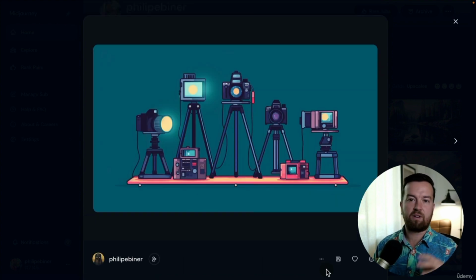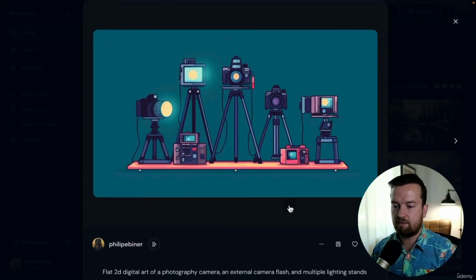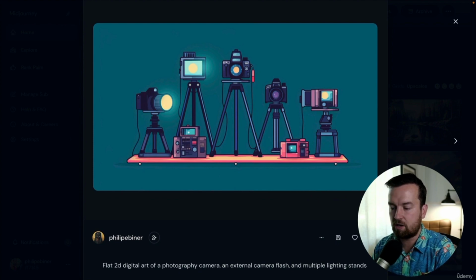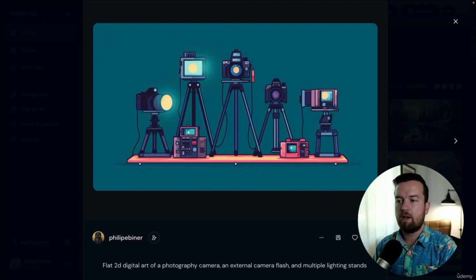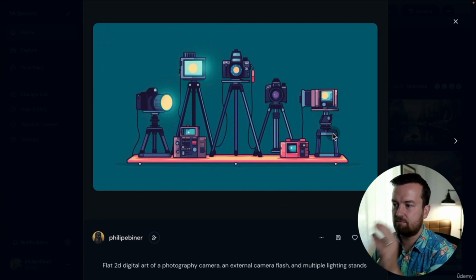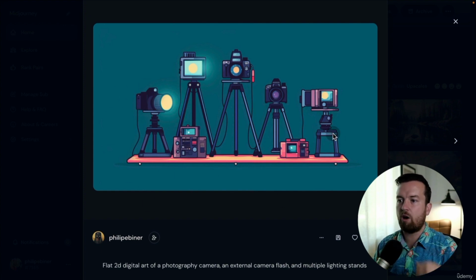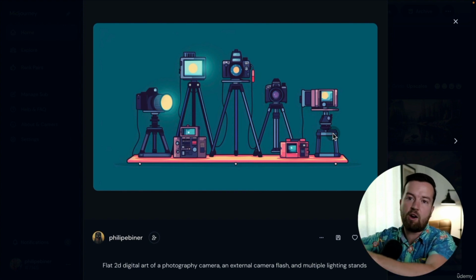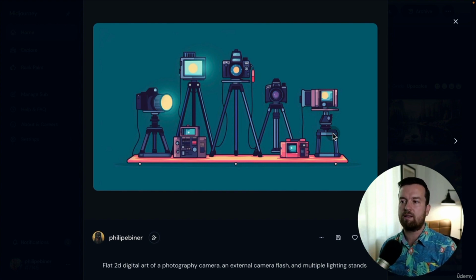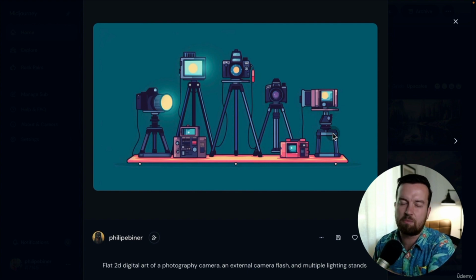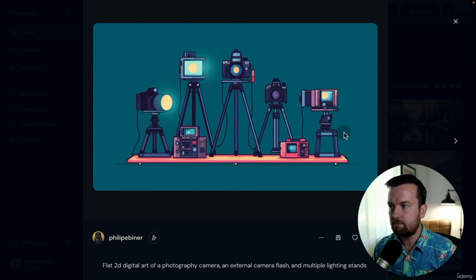A completely different prompt that I gave was flat 2D digital art of a photography camera and external flash and multiple lighting stands. Midjourney didn't do an exact response of what I was asking for, though I tried to get this to be right. I was looking for more of this 2D flat art, something I could use as a YouTube thumbnail or in the branding of the class if I wanted something completely different.